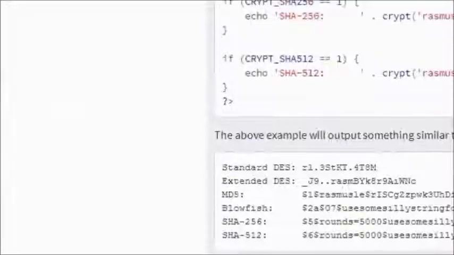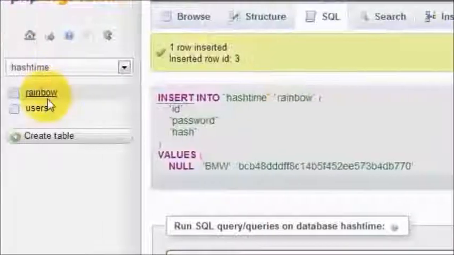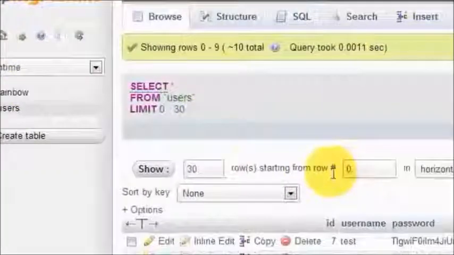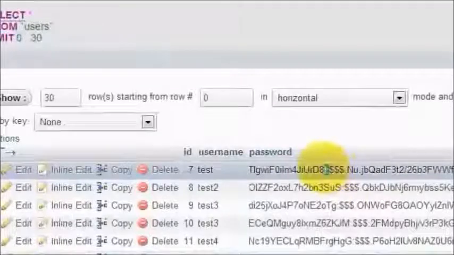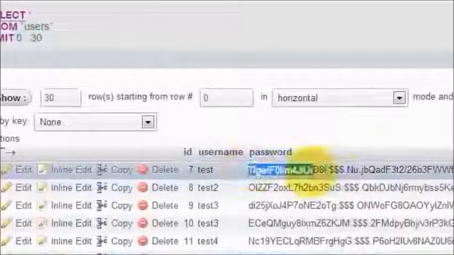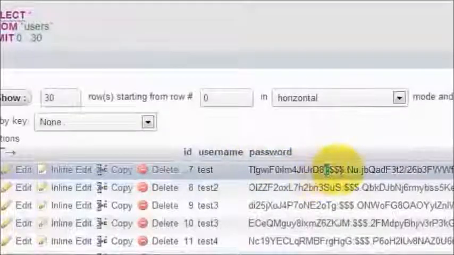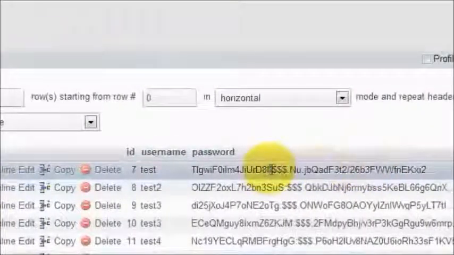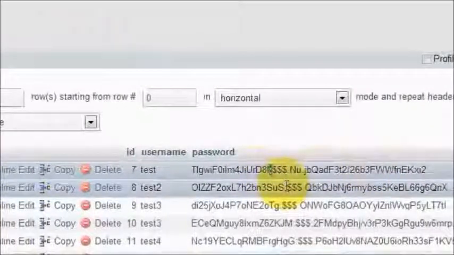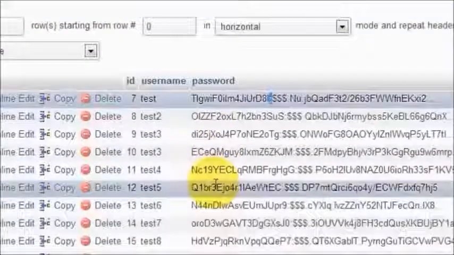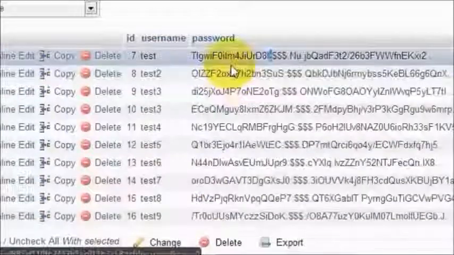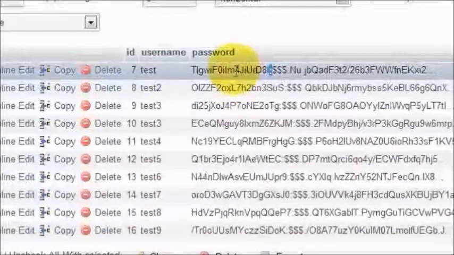Now why did I do that? Let me actually show you my passwords here. Users. So here's a list of people that I have already registered, and what I did was I separated the salt from the actual password using a semicolon. A colon, sorry about that. Now I did that because if you look down, I've used a different salt for each single user that I have. I need to store it somewhere, and the database is the best place for it.